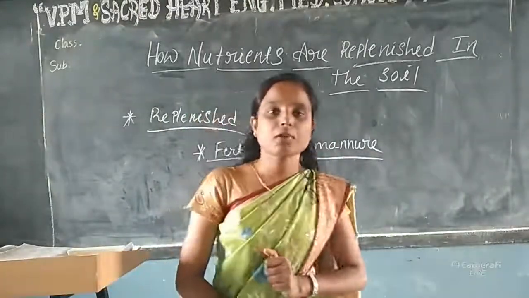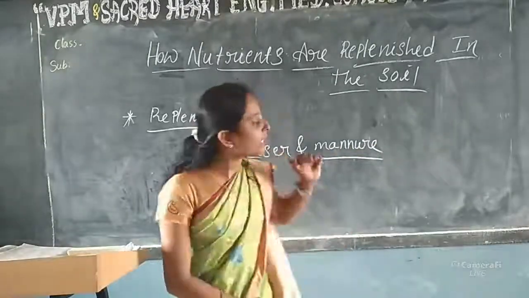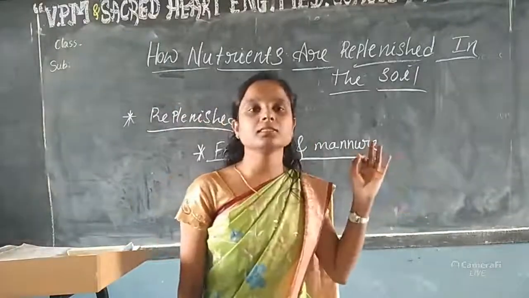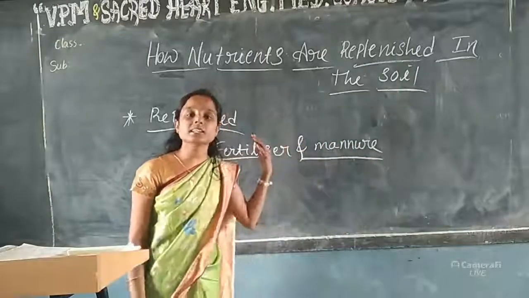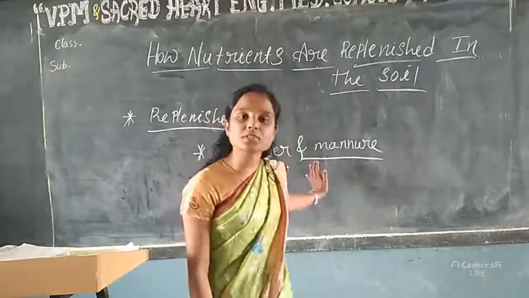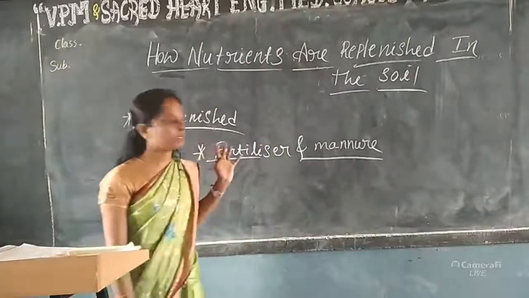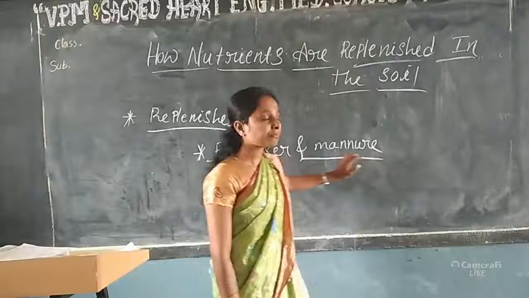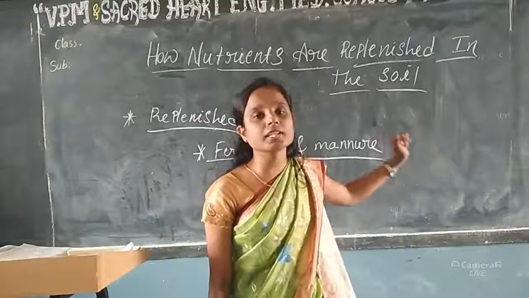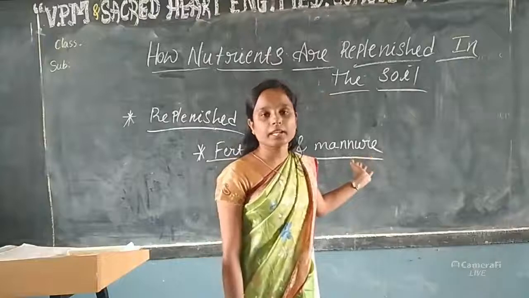You have seen farmers spread fertilizer in the field because fertilizer is a chemical rich in phosphorus, nitrogen and nutrients, some other chemicals they contain. When farmers use this fertilizer, the crops will grow healthy. Next thing, manure. Manure you can prepare easily using decomposition of plant and animal waste. They prepare it easily too. Yes, no?